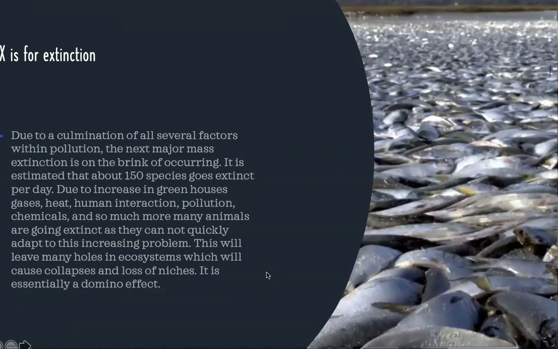X is for extinction, and this is because we're on the cusp of the sixth great mass extinction due to the culmination of several factors within pollution. It is estimated that about 150 species go extinct per day due to increasing greenhouse gases, heat, human interaction, pollution, chemicals, and so much more. Animals are going extinct if they cannot quickly adapt to the increasing problem, as well as if the problem is not fixed. This will leave many holes in the ecosystem, which will cause many collapses and loss of niches. Essentially, this will be a domino effect, and it all leads back to us.